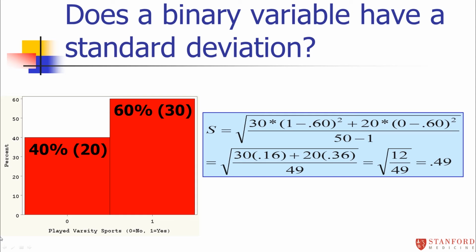So what does that 0.49 mean? Well, remember the average here is 0.6. Everybody is either a 0 or a 1, so you're either 0.6 away from the mean or 0.4 away from the mean, so 0.49 is kind of the middle of those.